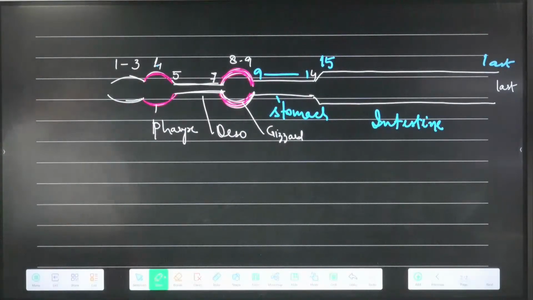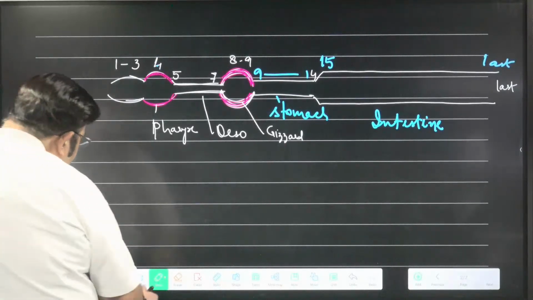So the mouth opens into the buccal cavity, segments 1 to 3. Segment number 4 is the muscular pharynx. 5 to 7 is the esophagus. 8 and 9 is their gizzard. 9 to 14 is their stomach, and 15 to last is their intestine.